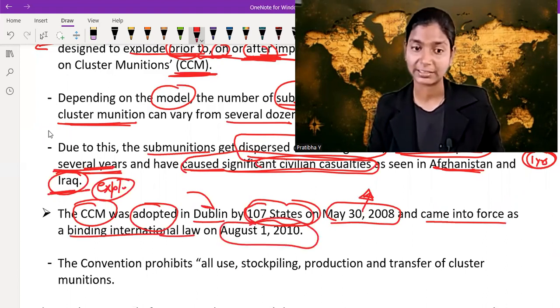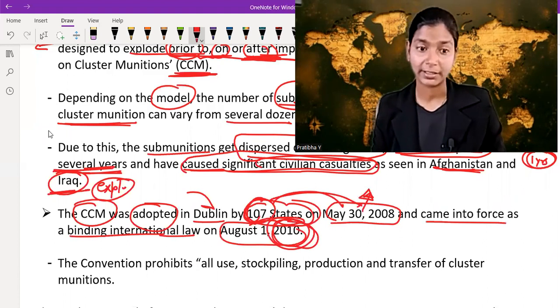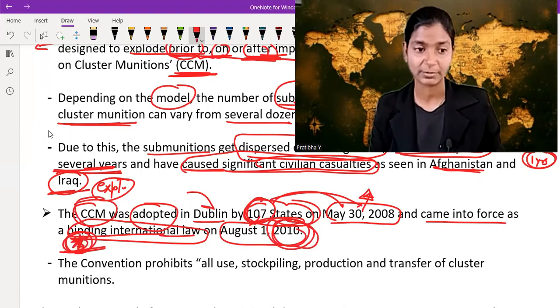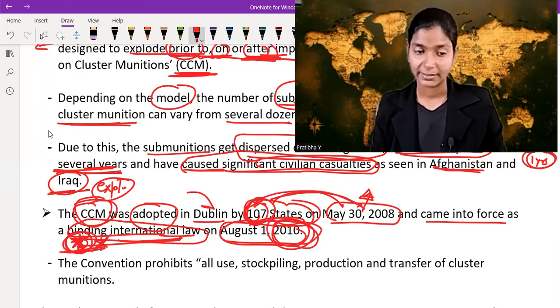So 107 countries signed this in 2008, and in 2010 it became binding international law. Countries who signed it have to abide by the rules and regulations of this convention. Remember, CCM is binding international law, came into force in August 2010, and was signed by 107 states in 2008.